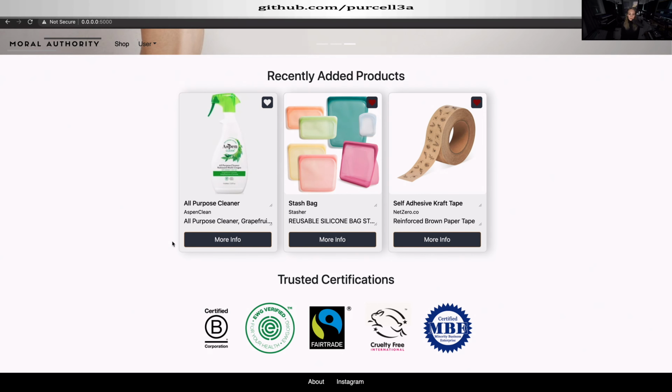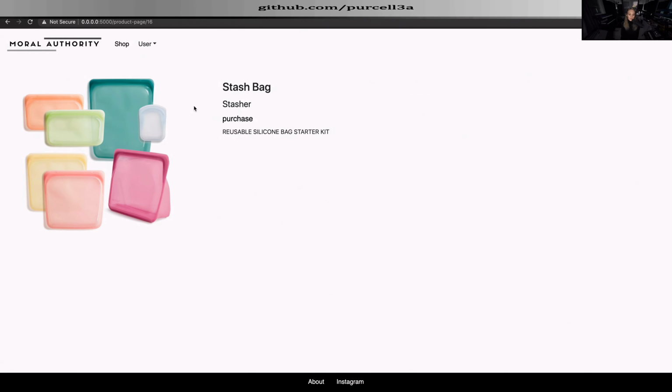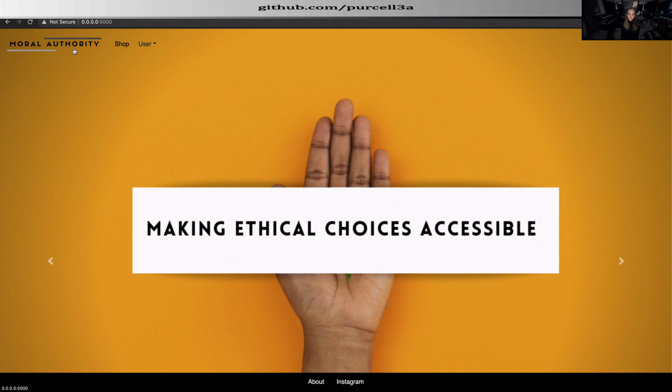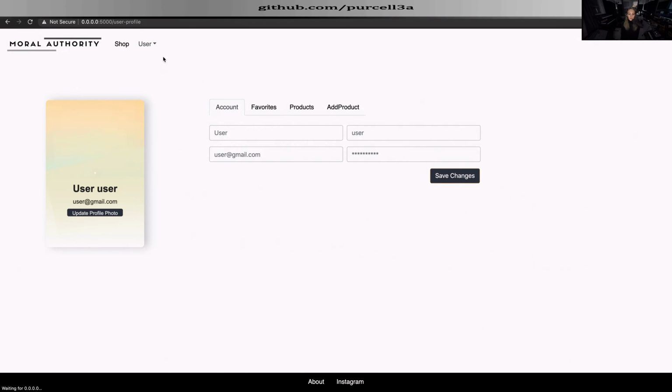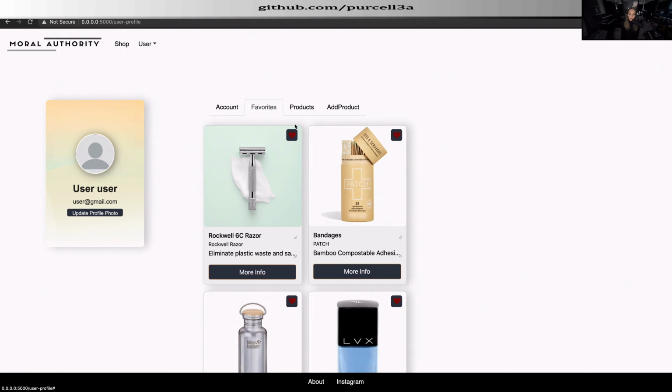Users can view recently added products which are rendered using a React useEffect hook, fetch request, and a single query filtering products by date added. A user can visit their profile to see products they've submitted, favorited, or to edit profile information.